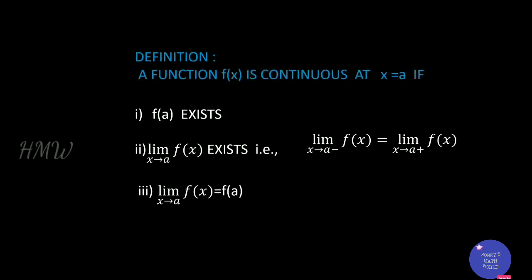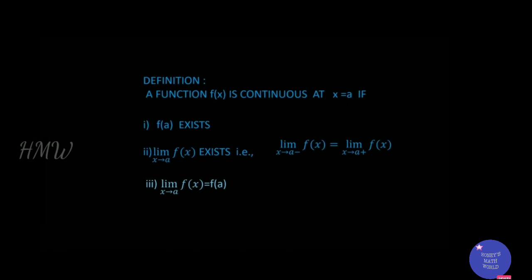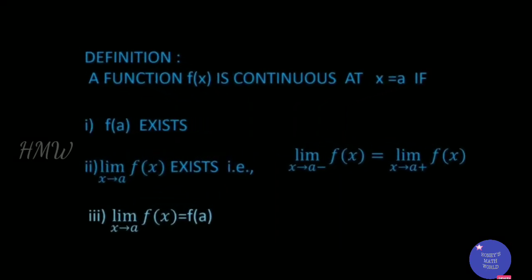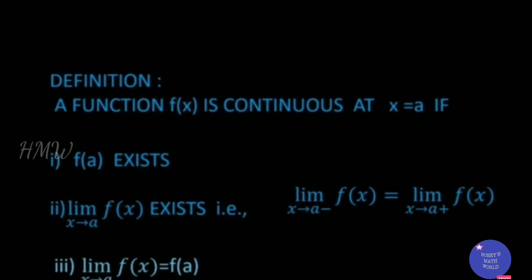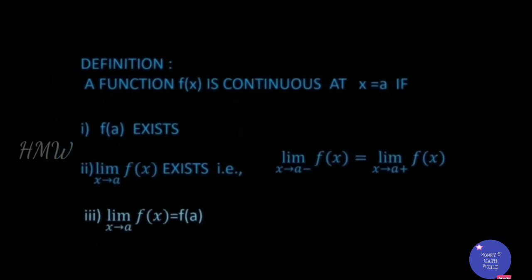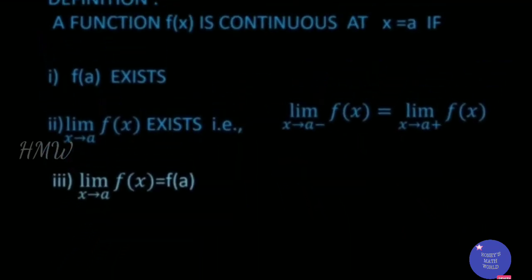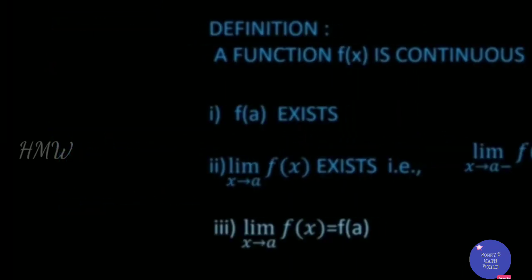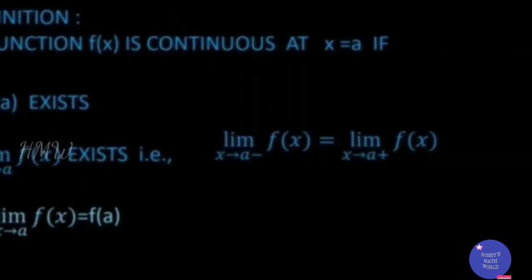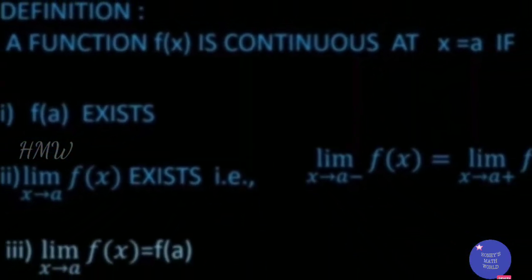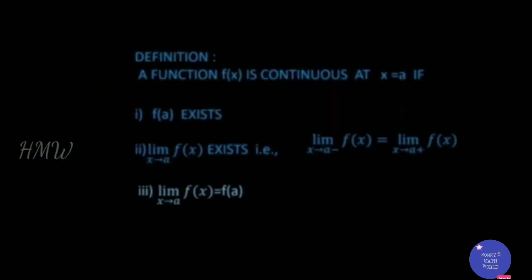Now we'll move on to the formal definition of a continuous function. Mathematically, we define a function as continuous at x = a if, first condition, f(a) should exist. Second condition, the limit as x tends to a of f(x) exists. That means the left hand limit should be equal to the right hand limit, and then the limit value should be equal to the value of the function at x = a. Then we say the function is continuous at the point a.